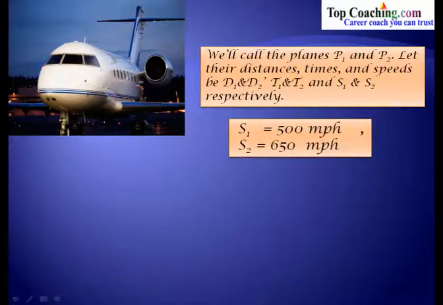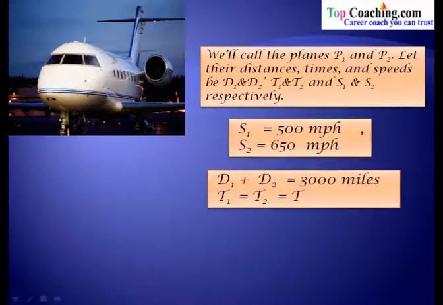Now D1 plus D2 is equal to 3000 miles because it is given that the total distance between New York and Los Angeles is 3000 miles. Here D1 is the distance traveled by plane P1 in the time T1, and D2 is the distance traveled by P2 in time T2.